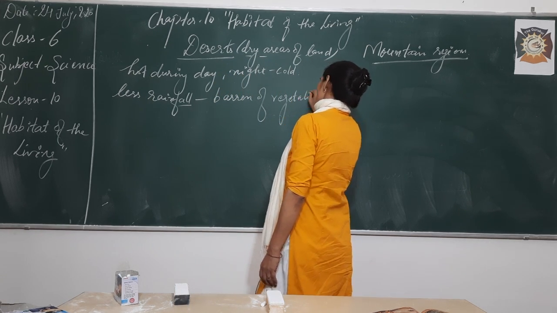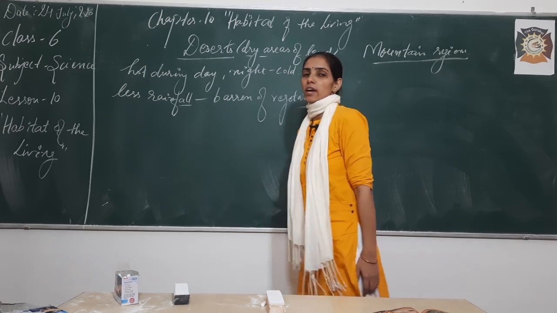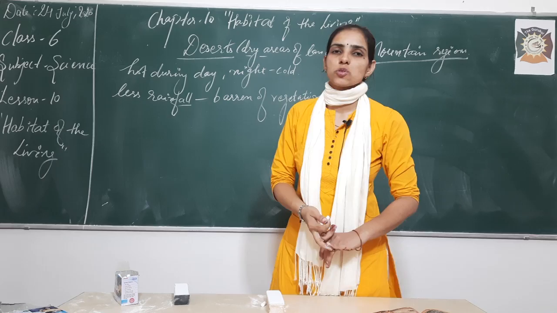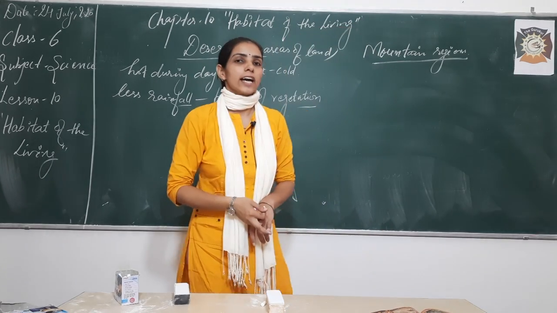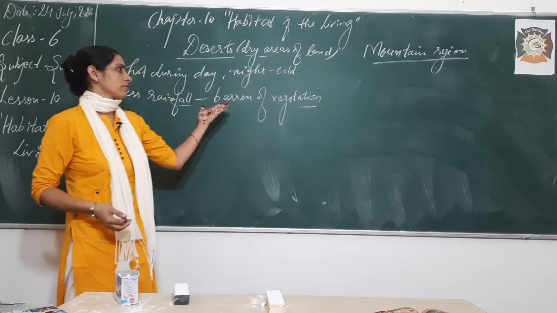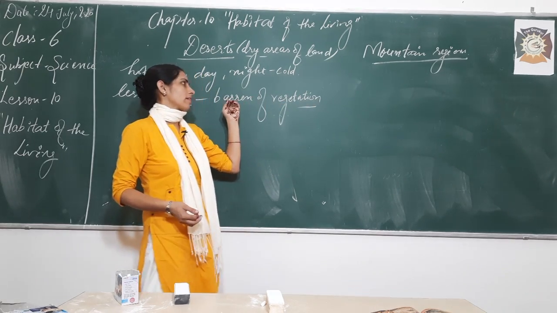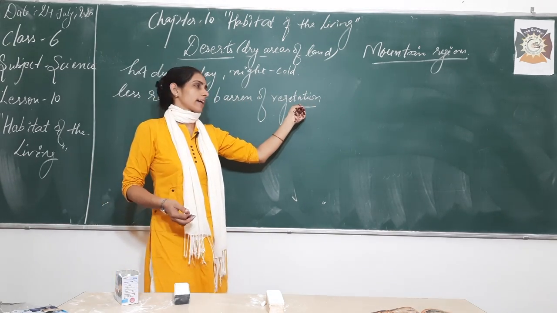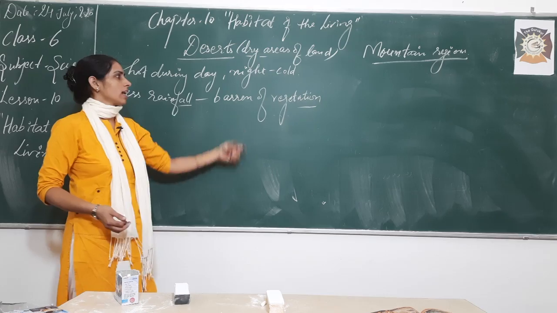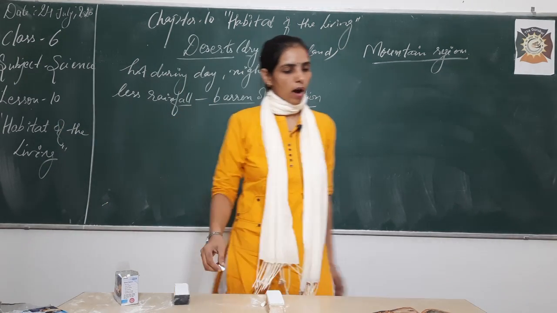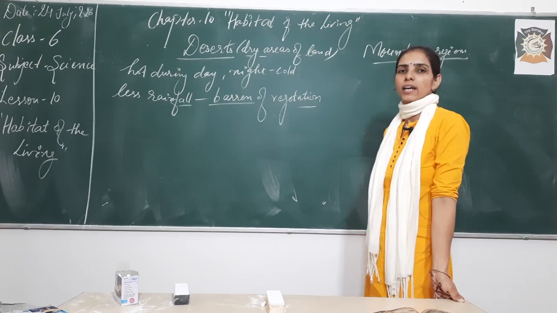Barren of vegetation means if no water is there, the plants will not get much water to grow. That means we will have a lack of vegetation. The land will be deprived of vegetation, so we can say we will have barren land.